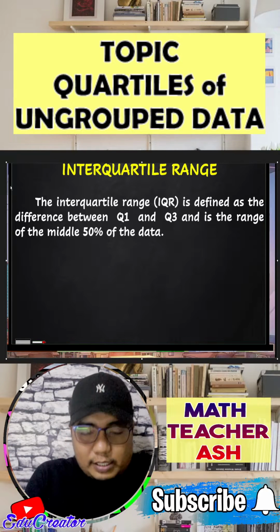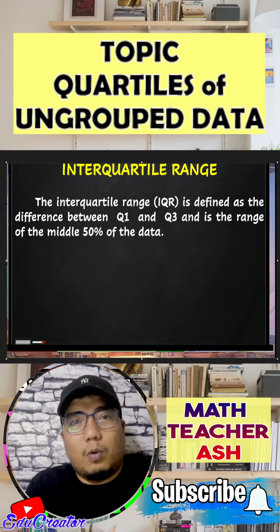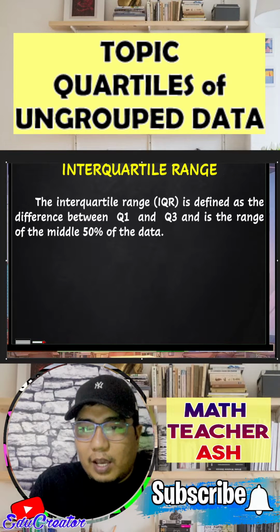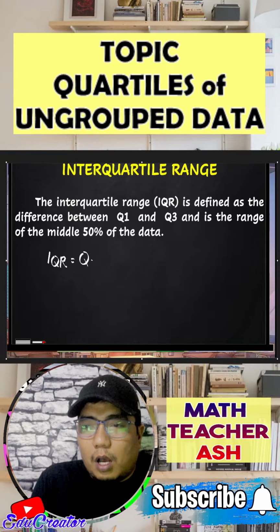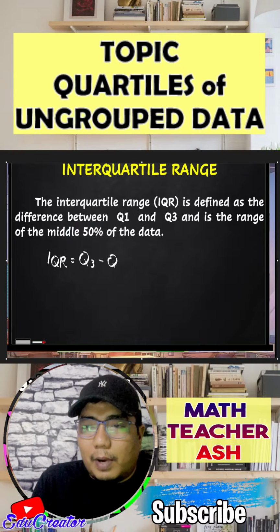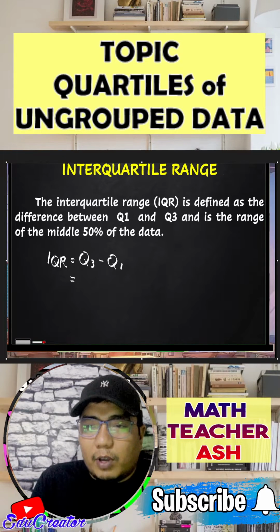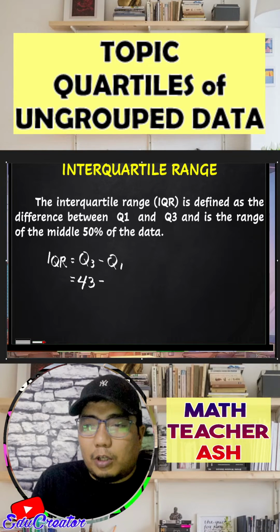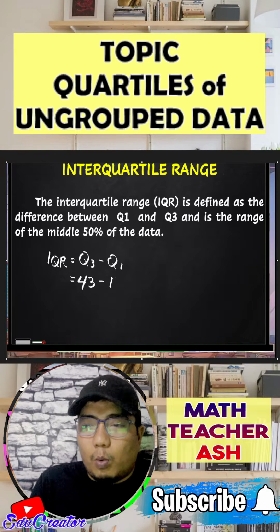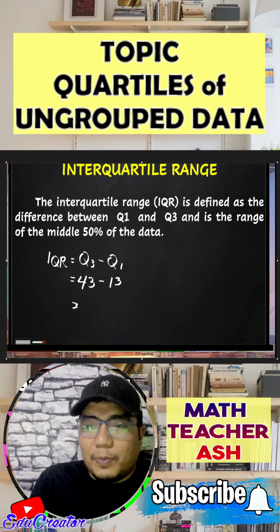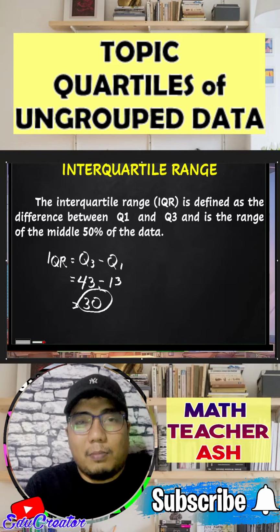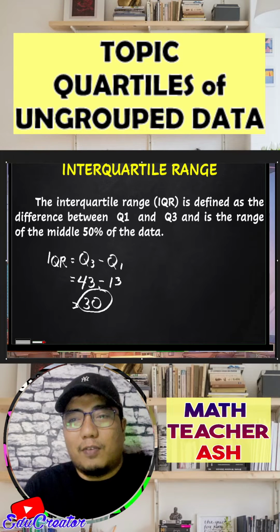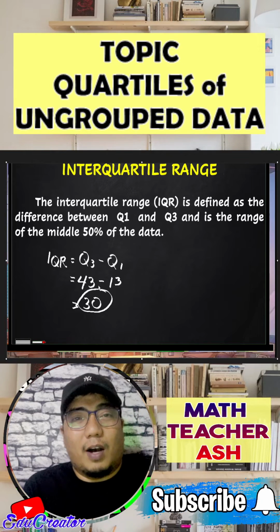So, of course, if we have considered our interpolation earlier, we have our formula: interquartile range is equal to our quartile 3 subtracted by the quartile 1. And if we can still remember, our quartile 3 in the interpolation is 43 and our quartile 1 is 13. So if we subtract them, the answer here is 30. So it means that this is the range of the middle 50% of our set.